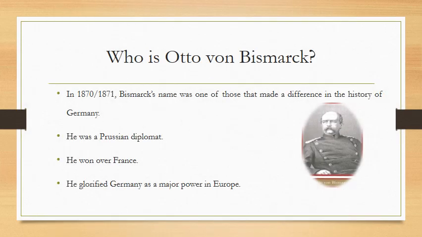Who is Otto von Bismarck? In 1870-1871, Bismarck's name was one of those that made a difference in the history of Germany. He was a Prussian diplomat. He won over France. He glorified Germany as a major power in Europe.